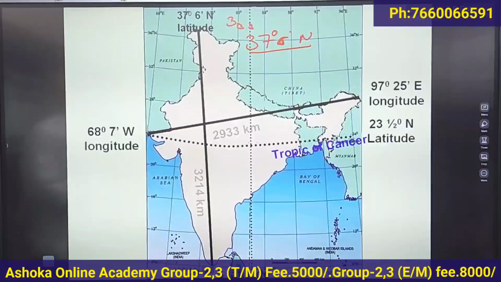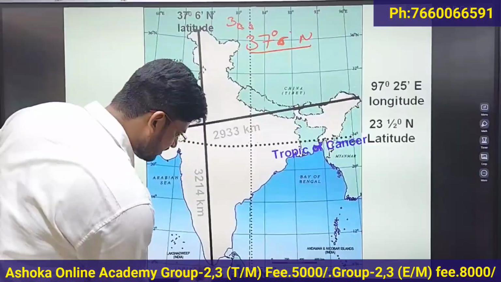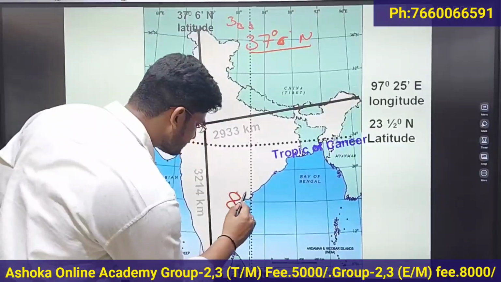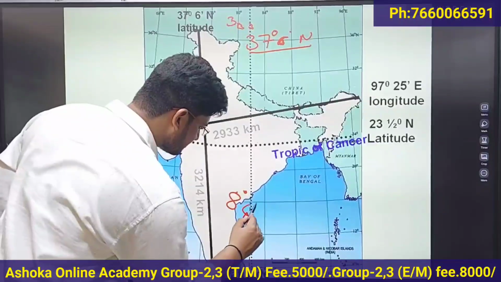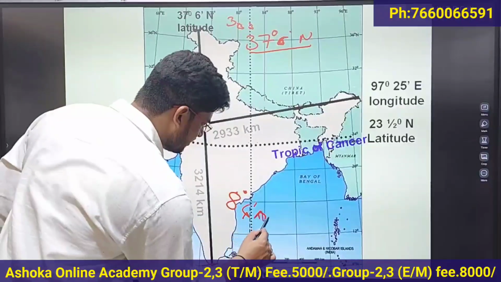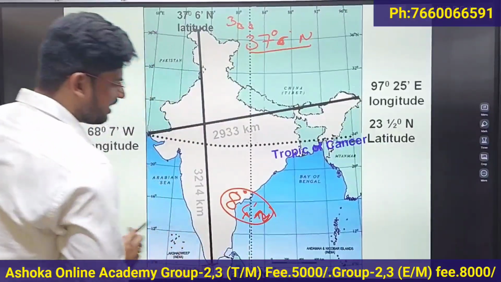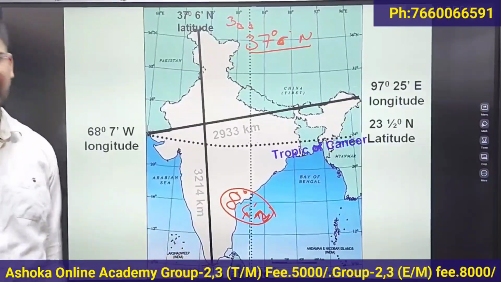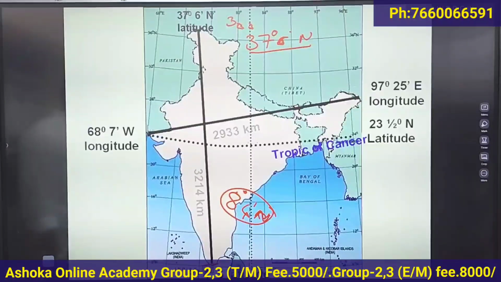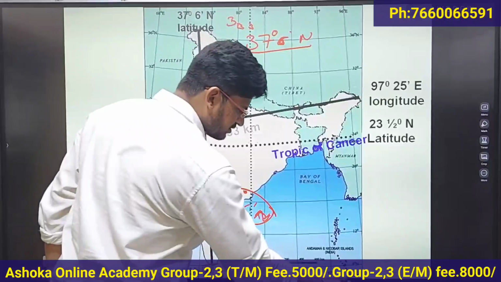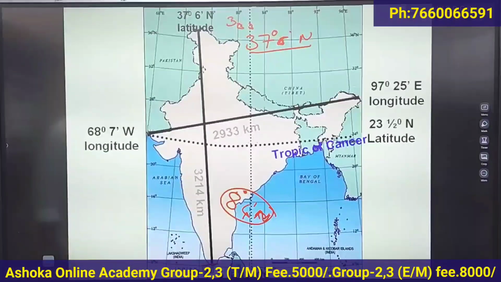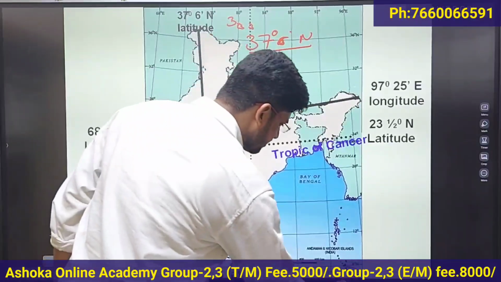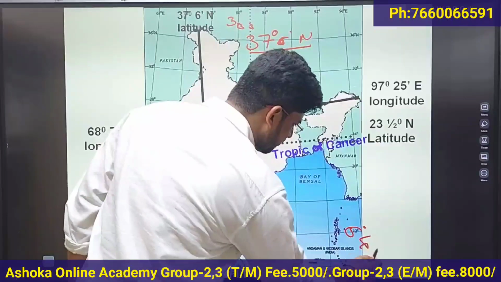If you consider the mainland, that means excluding the islands, 8 degrees 4 minutes north latitude is the southernmost latitude. But if you consider Indira Point, the southernmost tip and southernmost island of India, then it is 6 degrees 45 minutes.